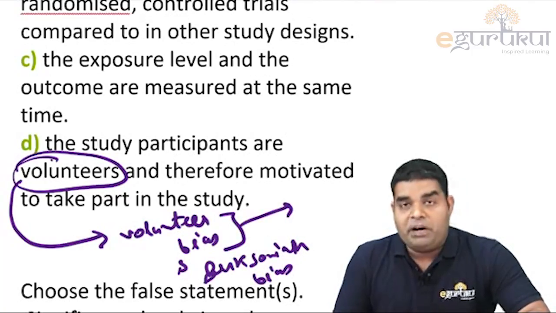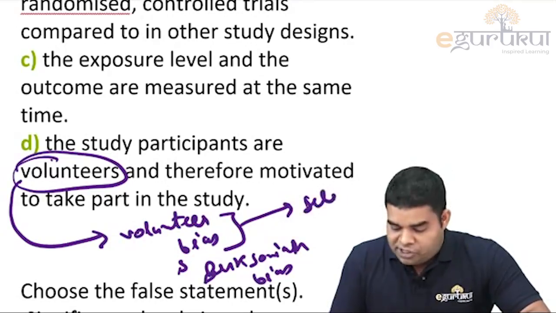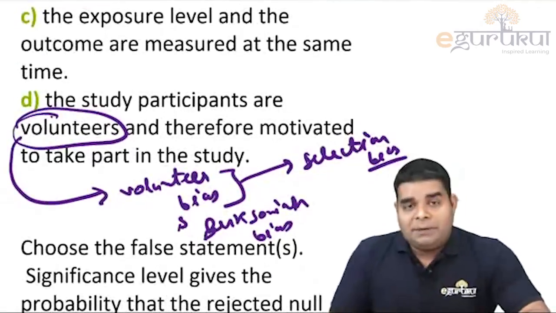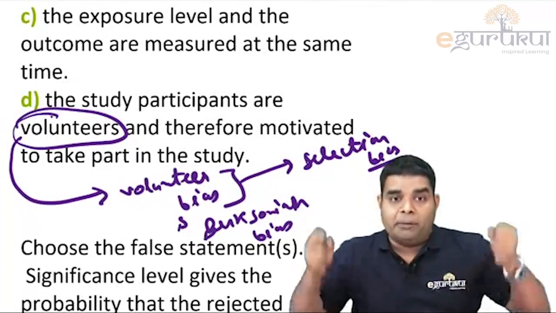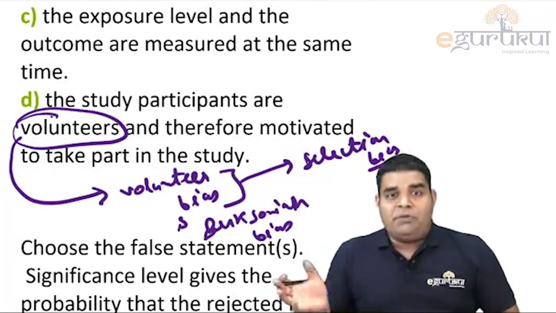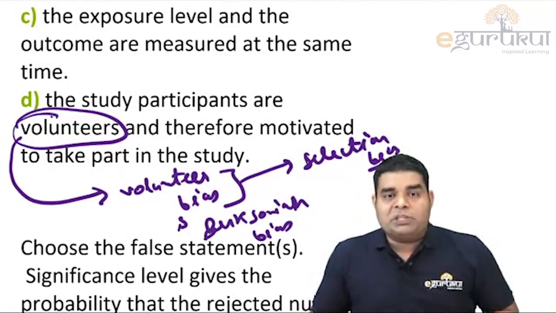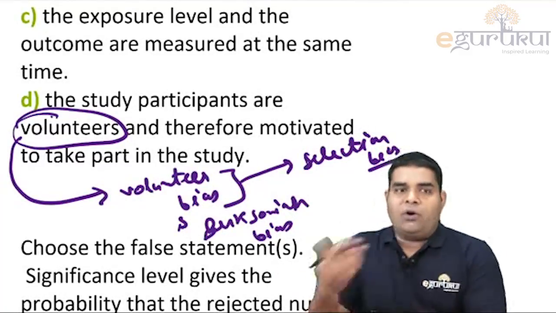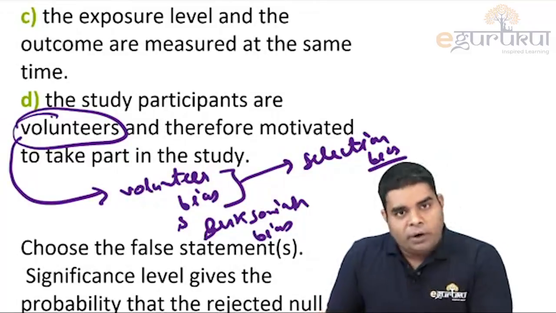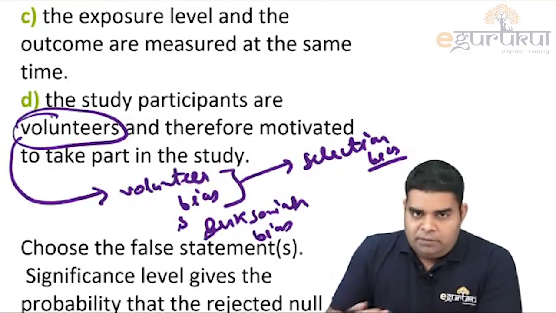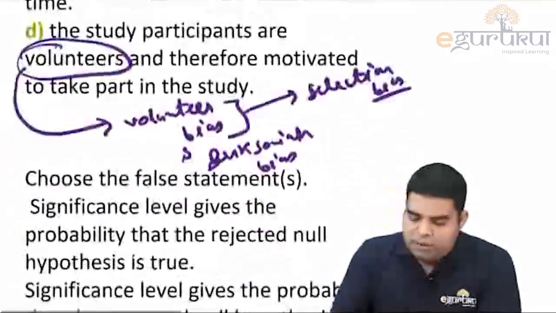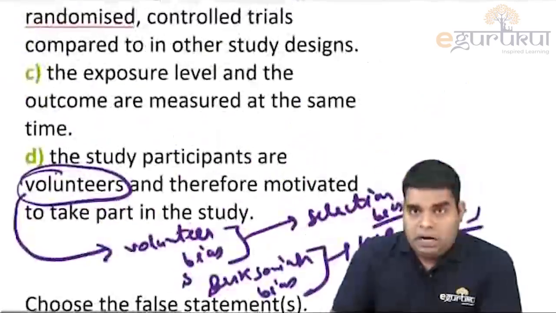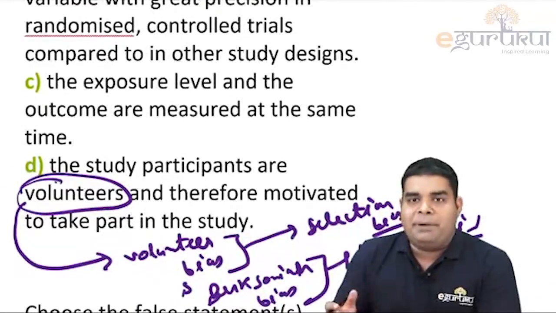What is volunteer bias? Volunteer bias and Berksonian bias, remember, both are examples of selection bias. So when we are selecting people and we are making some mistake, that is selection bias. Suppose in an HIV vaccine trial we are only putting young people, so the result will come that the HIV vaccine is very good. Why? Because we have taken volunteers whose immune system was good, not due to the vaccine. So we will get a wrong result if we select volunteers. Berksonian bias is also known as hospital admission rate bias.